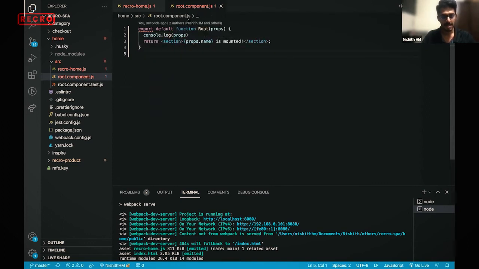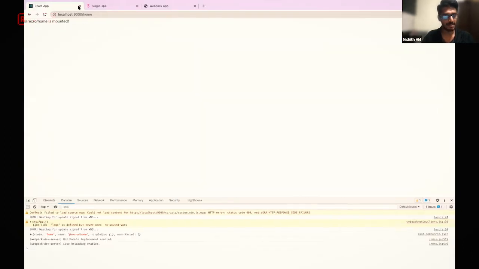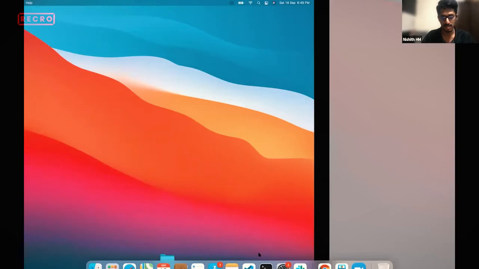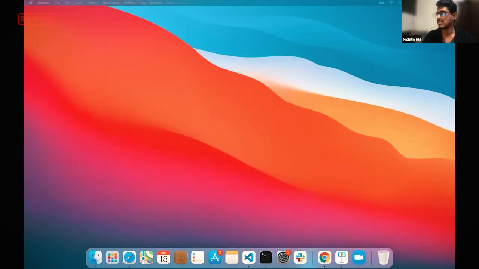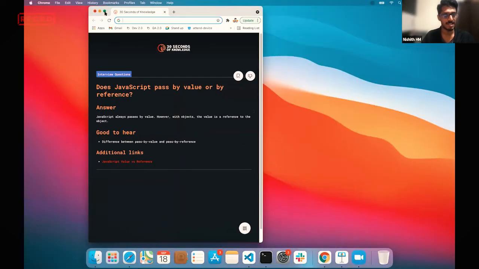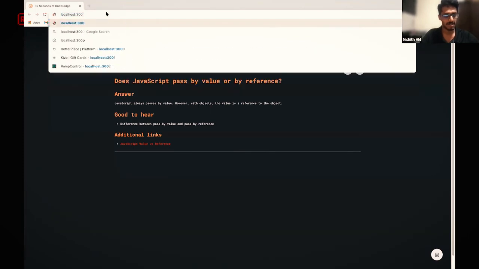Right? And this browser is bad, so let me open a different browser. I have loaded certain extensions. Okay, I'm doing this. So this has the single-spa extension. Okay, localhost 9000, as I expected. So I can show you certain things.